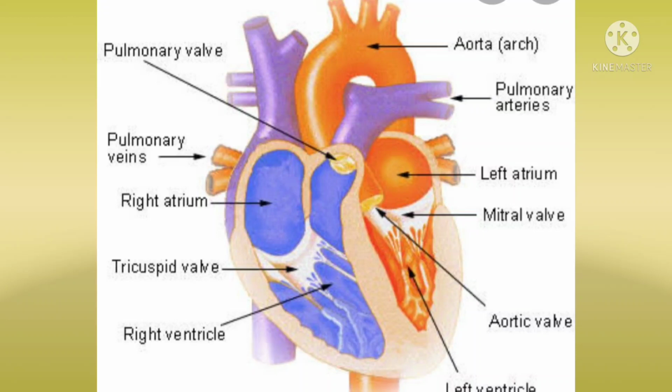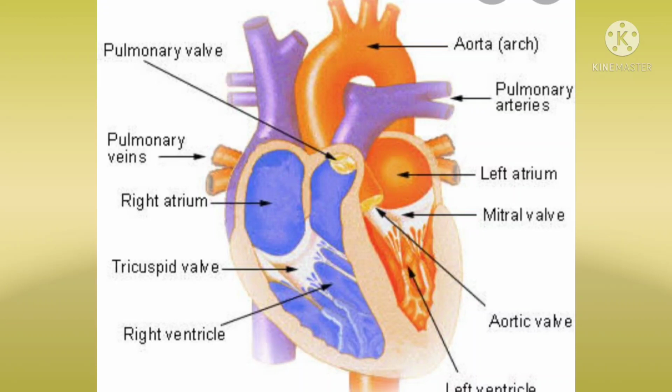Here, pulmonary artery arises. It originates from the upper part of the right ventricle and is called pulmonary artery arises, which supplies deoxygenated blood to the lungs. This is the internal structure of the heart.